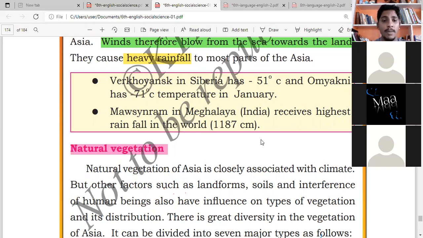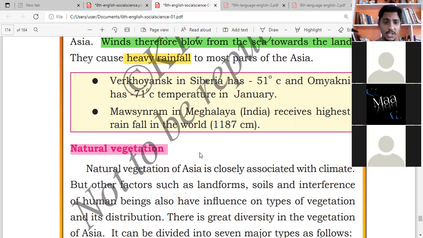In India, one place received the highest rainfall: Meghalaya, a northeastern state. That place is always raining. So the highest rainfall in India is in Meghalaya. Clear? Okay, that is all about the climate, temperature and rainfall.